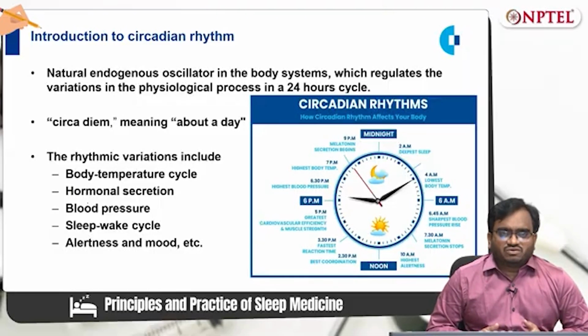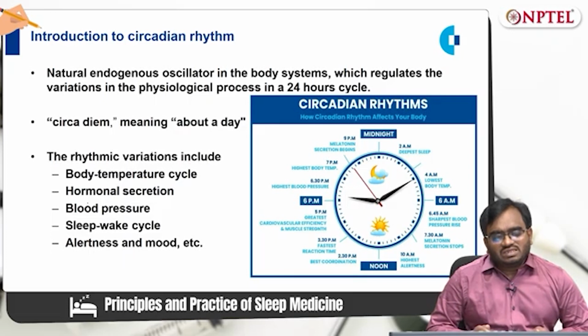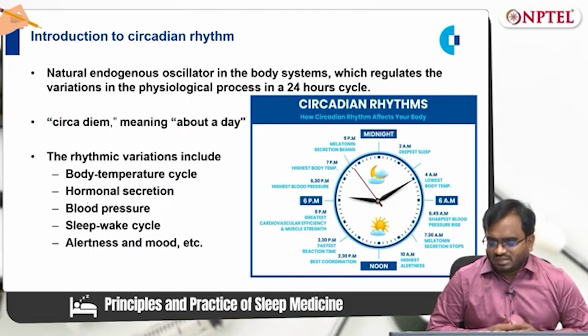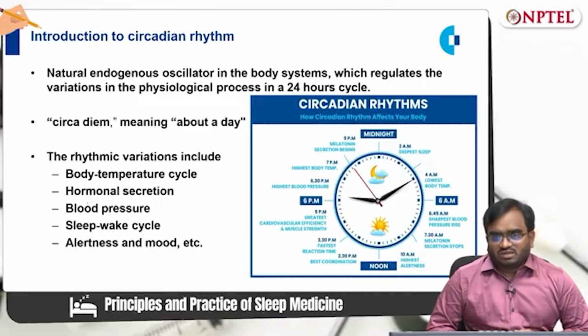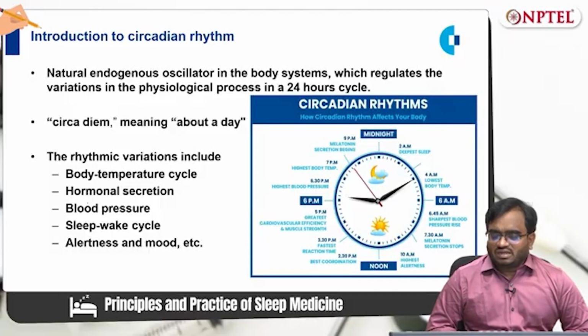There is a range, approximately 36.2 to 37.1 or 37.2. So in this range, there is a fluctuation in the 24 hours day-night cycle. That is why the temperature is a little lower in the early morning and higher in the evening. This variation is due to circadian rhythm.